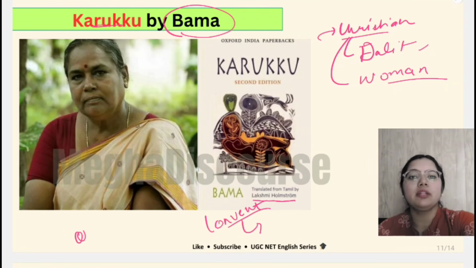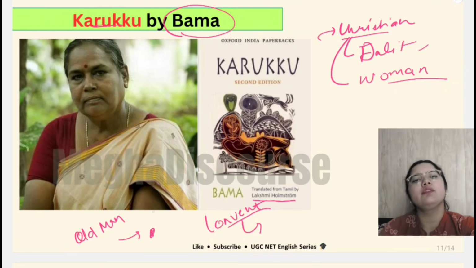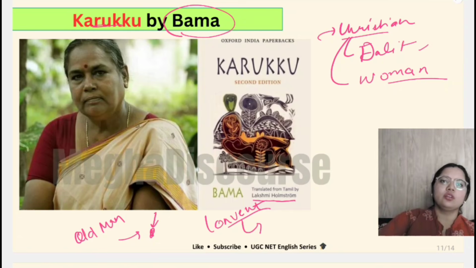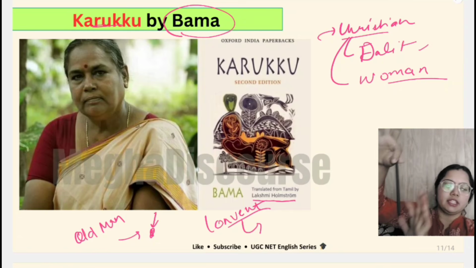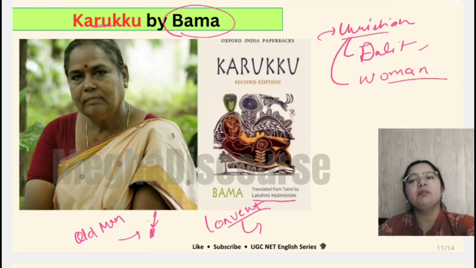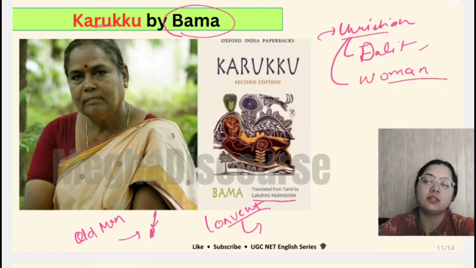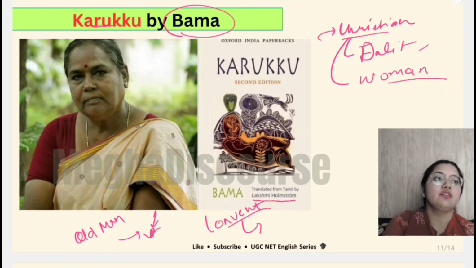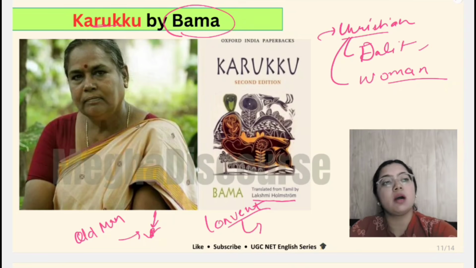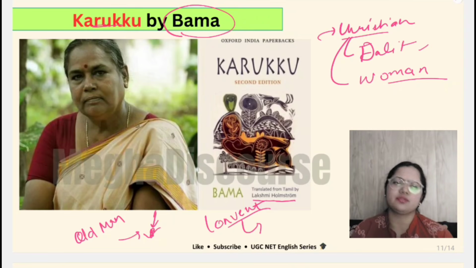She saw an old man one day. He was walking with something in his hand, and he was not touching that thing. He was just holding it like this. Why? Because the people of the Dalit community, the pariah community, were not meant to touch the food or the things of the upper class. So this is a kind of discrimination that she tells about in this work, and lots of other things as well. She studies, she becomes a teacher, and this is her story.